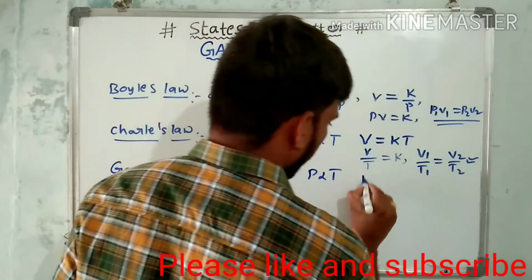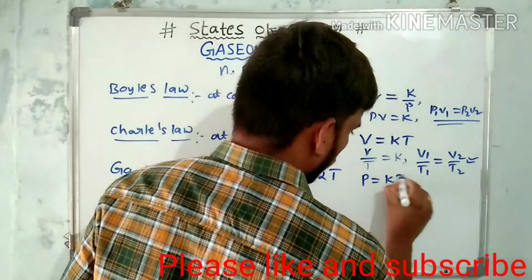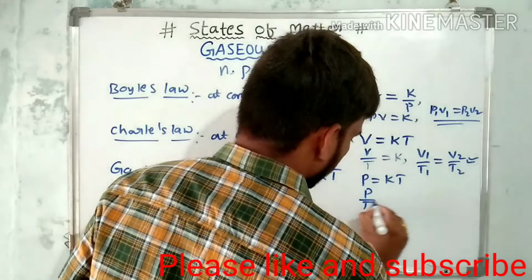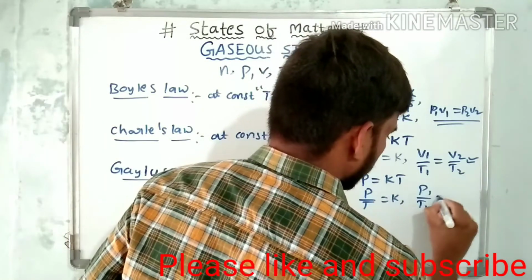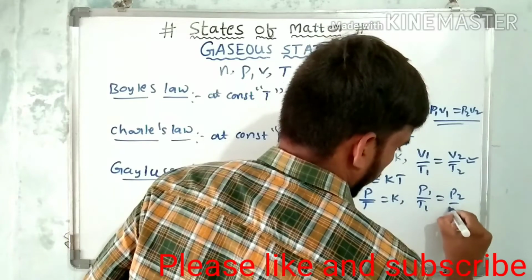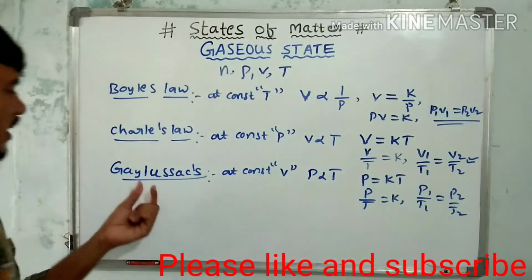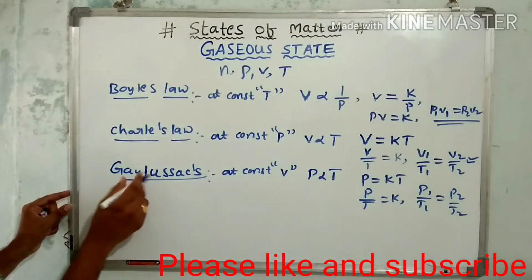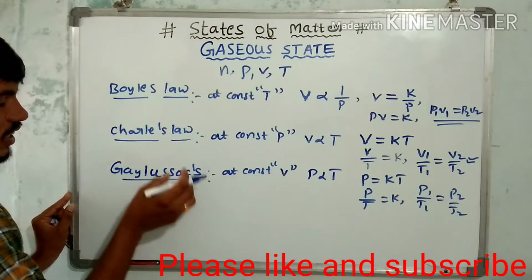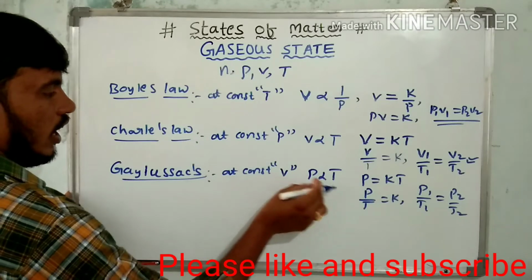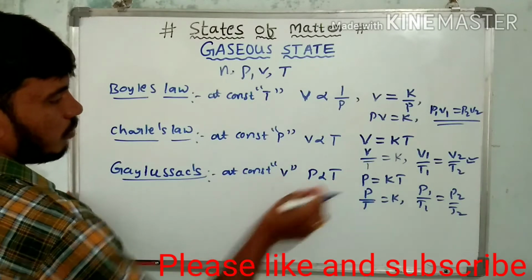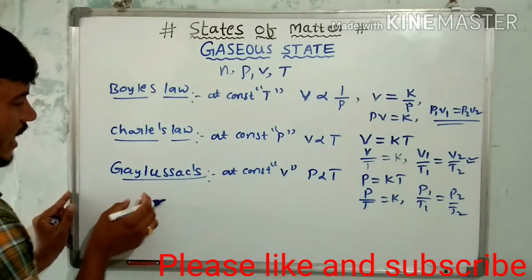It means P is equal to K into T, and P by T is equal to K, and P1 by T1 is equal to P2 by T2. This is the Gay-Lussac law.